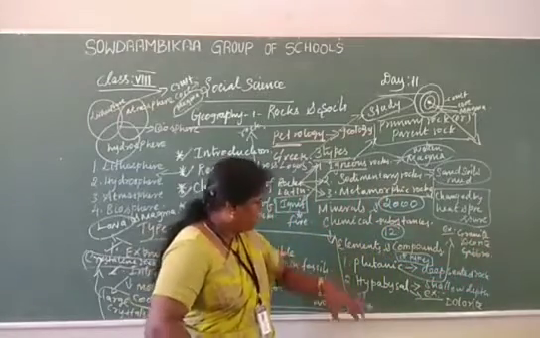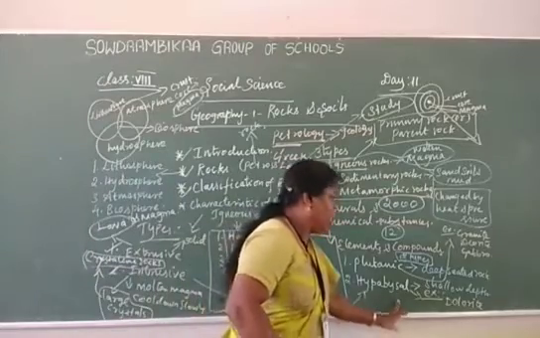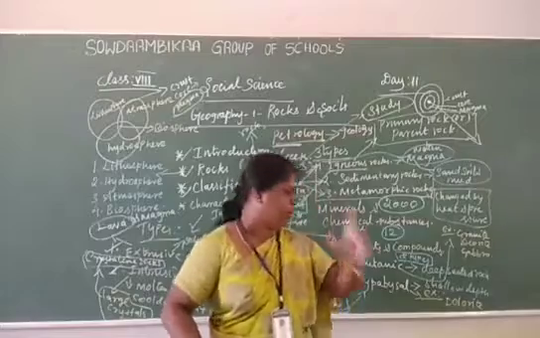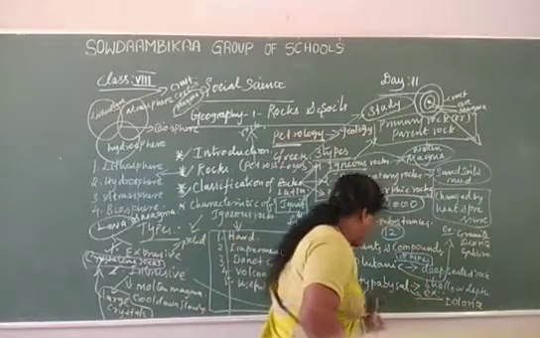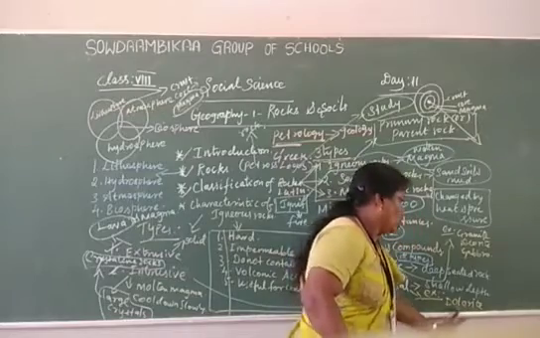Another type of intrusive rock is hypabyssal. Hypabyssal means shallow depth, a little depth. An example of hypabyssal igneous rock is dolerite.